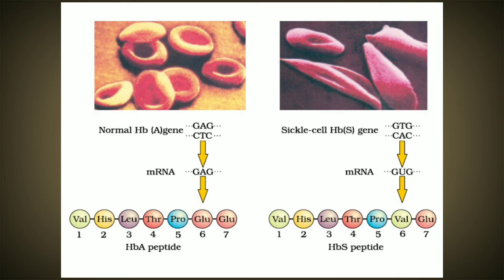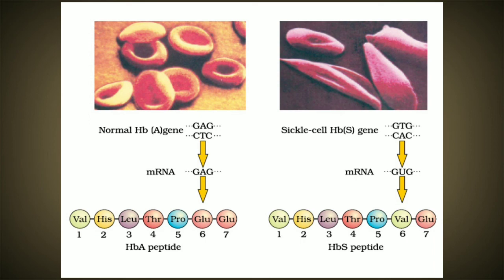Now see, because of this change, the hemoglobin, which is a biconcave structure, changes because of a single change in the nucleotide, and the structure of the hemoglobin becomes narrower, like that of a sickle. So this is the frame shift mutation, where because of the shifting of the frame, the amino acids coded in the mRNA molecule change. You will learn this more elaborately in the next chapter, which is molecular basis of inheritance.